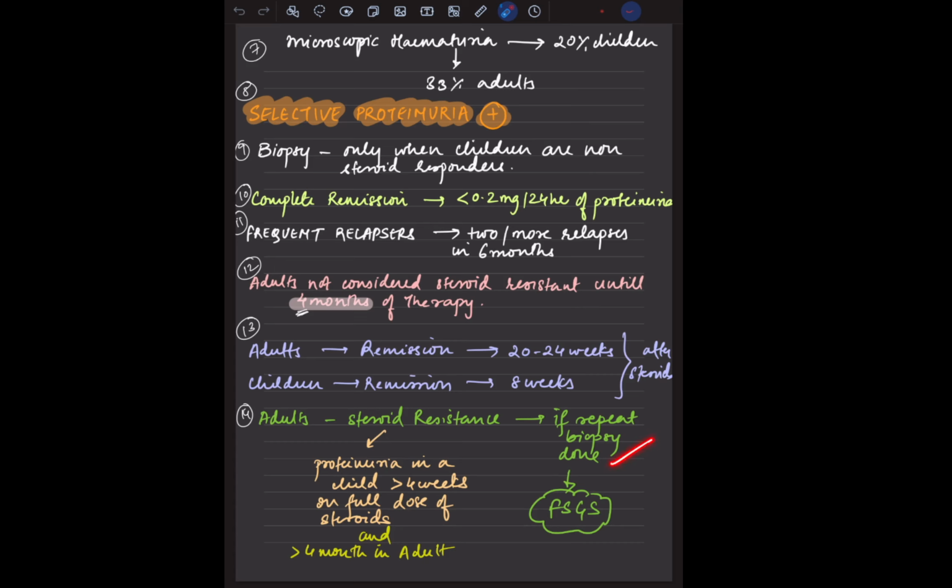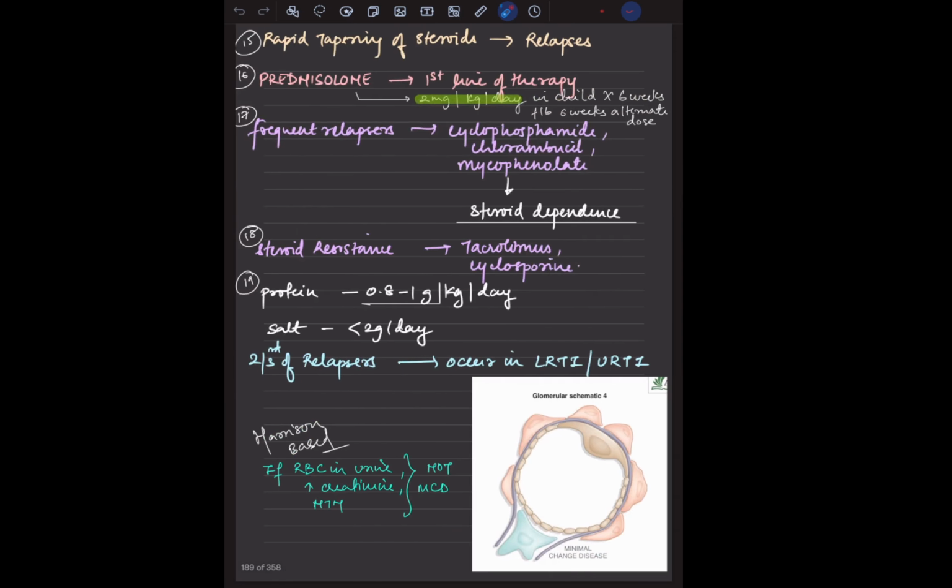So what do we do? We have to repeat the biopsy, and most of the time it is seen that after repeating the biopsy, the patient is actually FSGS. This is really dangerous, because this is the genetic form of FSGS, which is very resistant to any kind of treatment. Now, rapid tapering of the steroids can lead to relapses. This is true with any of the autoimmune diseases, right?